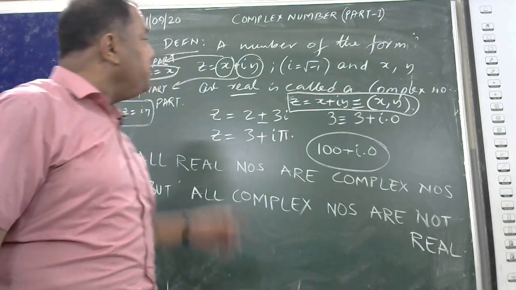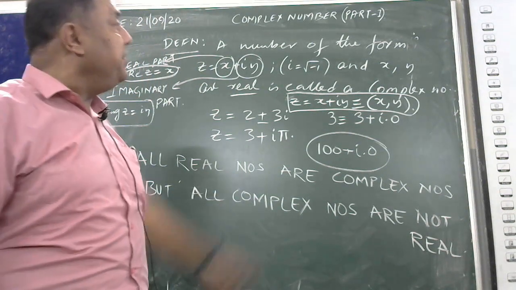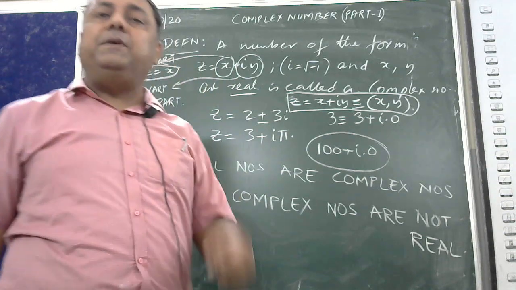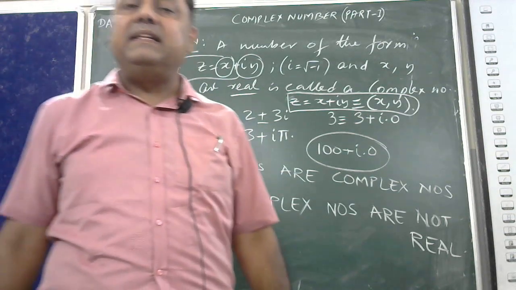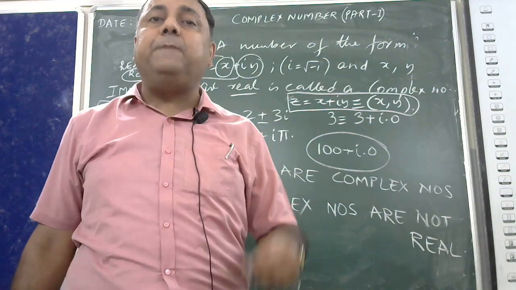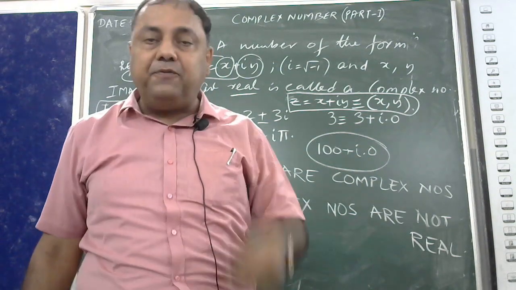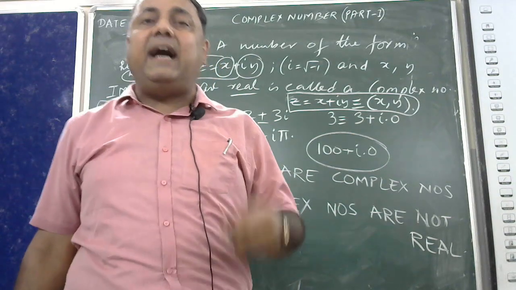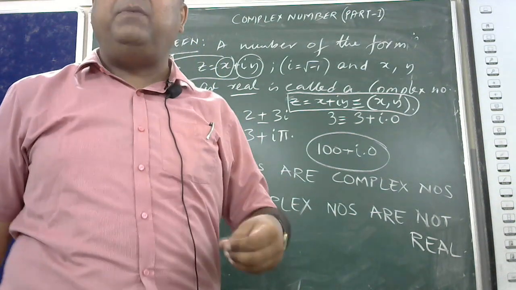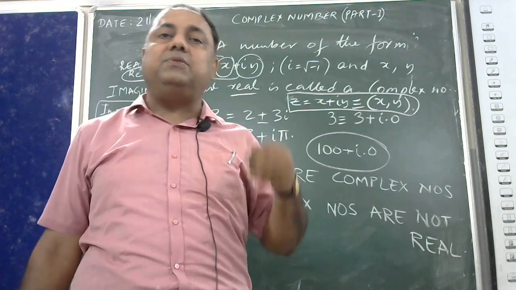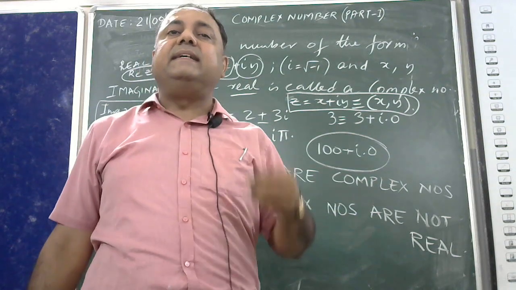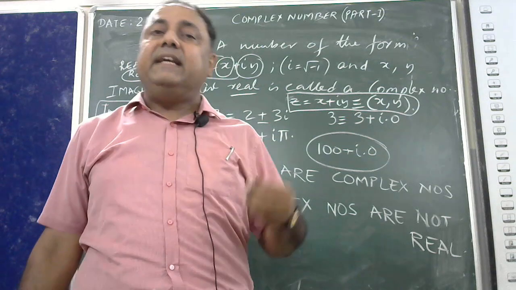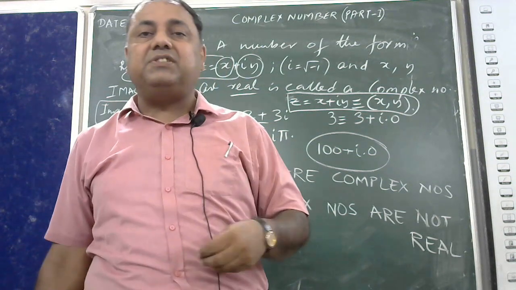So therefore if z can be written as x comma y, then certainly there will be a point in your mind: can I plot graphically a complex number? Can I plot a complex number z is equal to x plus iy, written in Cartesian form x comma y, in a Cartesian coordinate system?